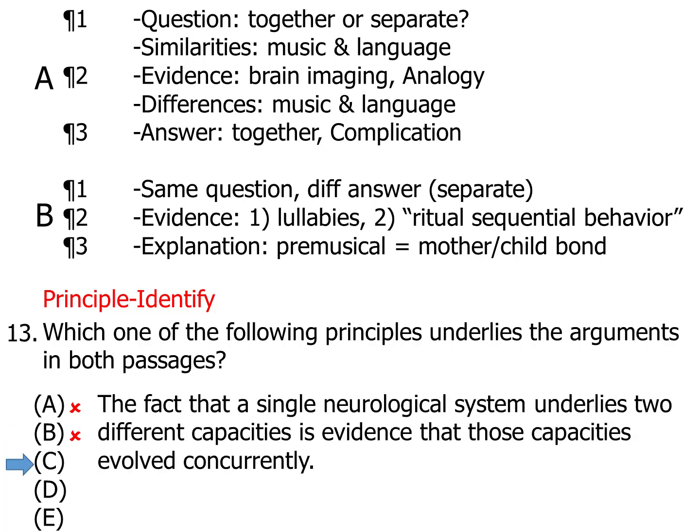C, the fact that a single neurological system underlies 2 different capacities is evidence that those capacities evolved concurrently. Well, that definitely meets the author of passage A's argument, because basically the author of passage A says that music and language are 2 different systems running on the same hardware. But the author of passage B never mentions anything like that, so this is not something that underlies both passages, just A.